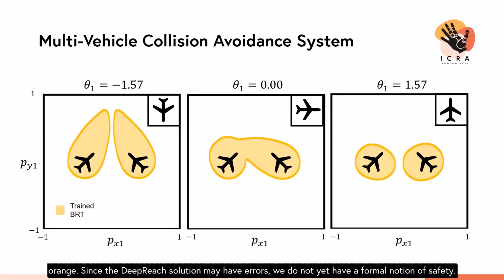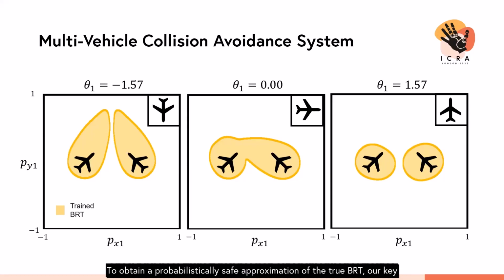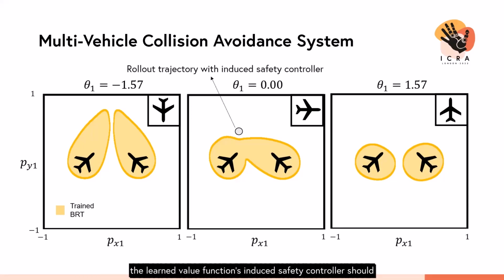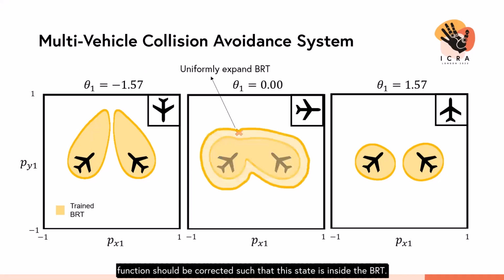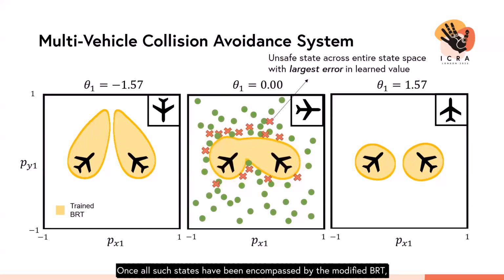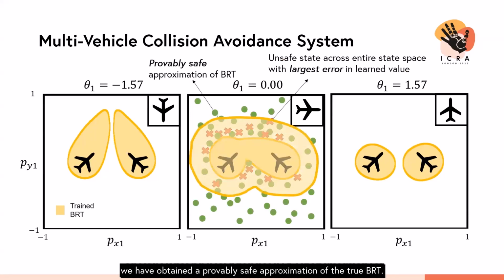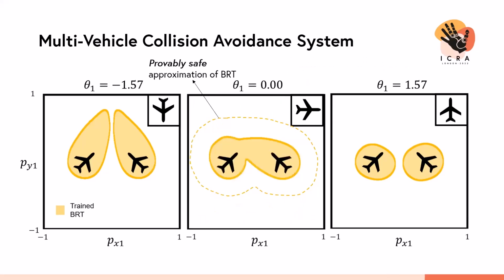Since the DeepReach solution may have errors, we do not yet have a formal notion of safety. To obtain a probabilistically safe approximation of the true BRT, our key idea is to compute a uniform correction bound for the learned value function. Essentially, if a particular state is outside the learned BRT, then starting from this state, the learned value function's induced safety controller should keep the system trajectory outside of the target set at all times. Otherwise, we cannot ensure the safety of this state, and the value function should be corrected such that this state stays inside the BRT. Once all such states have been encompassed by the modified BRT, we have obtained a provably safe approximation of the true BRT.